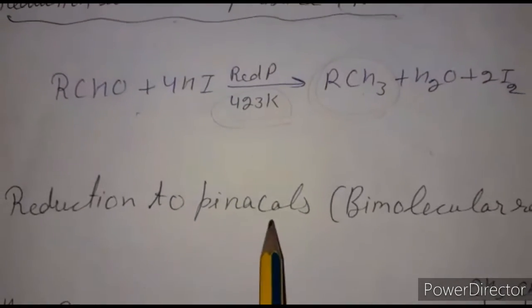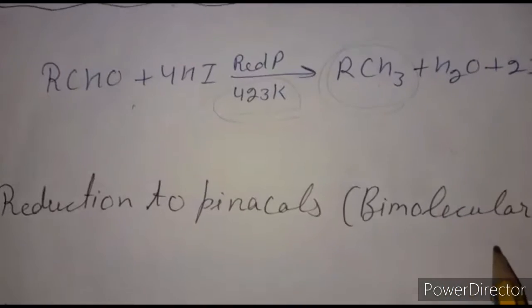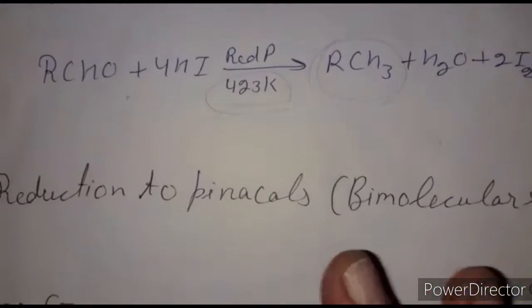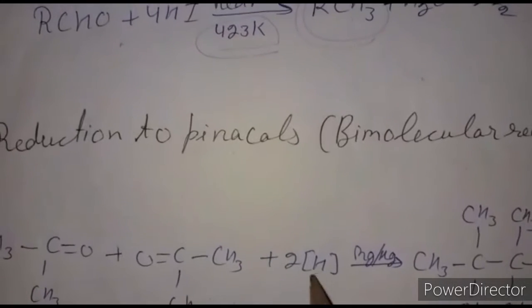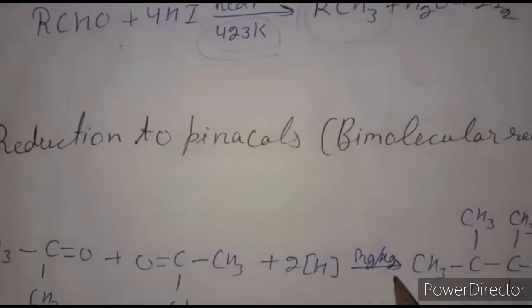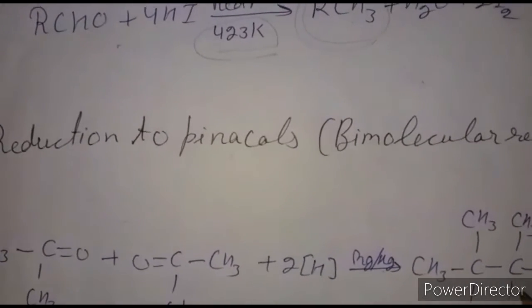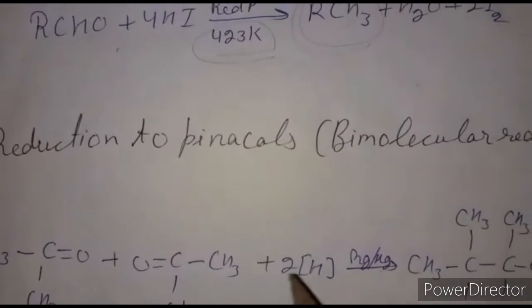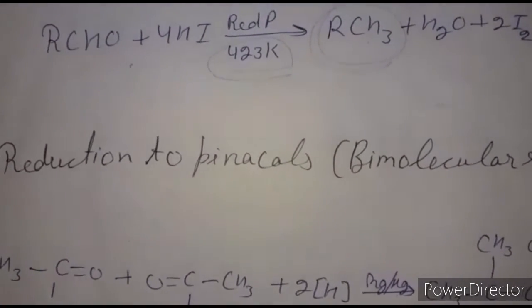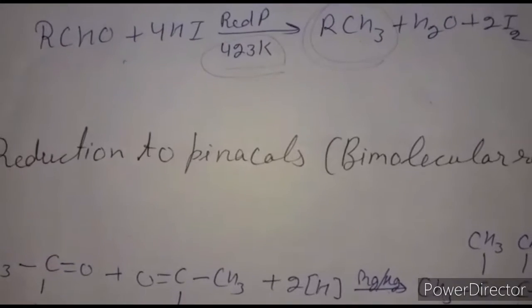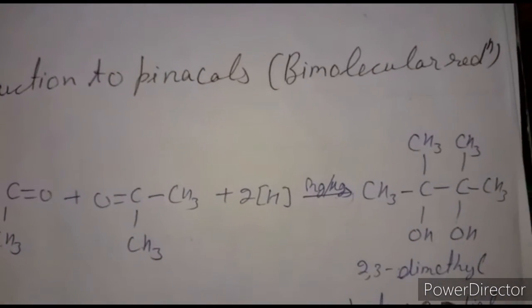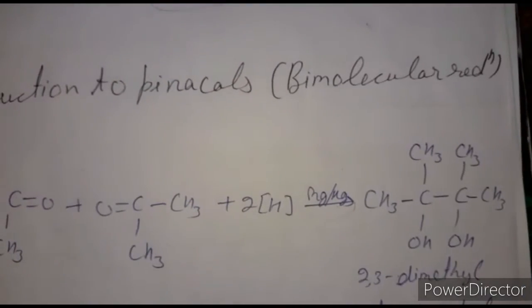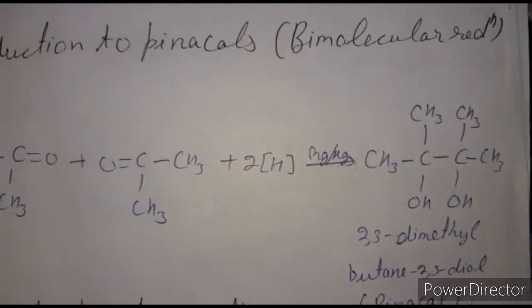Next, reduction to pinacols, or bimolecular reduction. When ketones are reduced, two molecules of ketone in the presence of magnesium amalgam and water are reduced to form symmetrical diols. When we reduce two molecules of the ketone acetone in the presence of magnesium amalgam, it forms 2,3-dimethylbutane-2,3-diol, whose common name is pinacol.